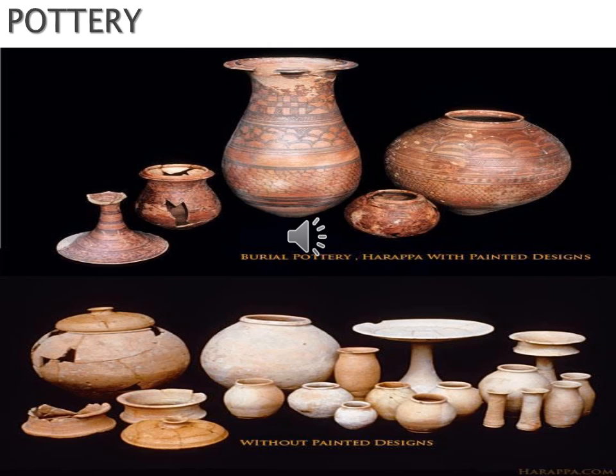So the painted motifs. Motif means a single or recurring image forming a design. So some designs were painted on the pot. You can see in this picture, generally noticed on the pottery. It depicts pipal tree leaves, fish scale designs, intersecting circles, zigzag lines, horizontal bands, geometrical motifs, and floral and faunal patterns. Floral means flowers, faunal means animals. So the Harappans used painted pottery.